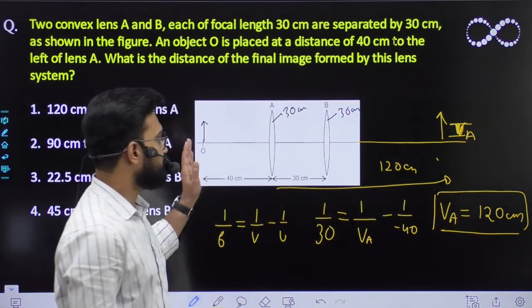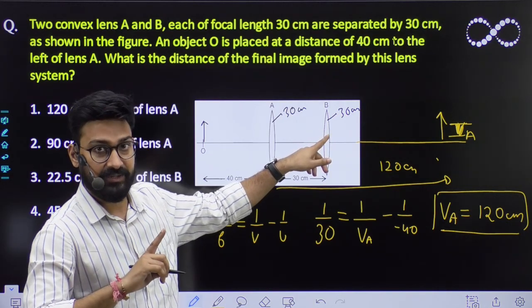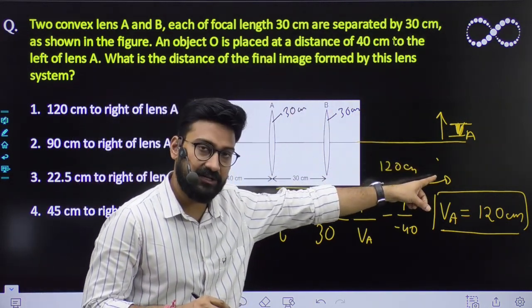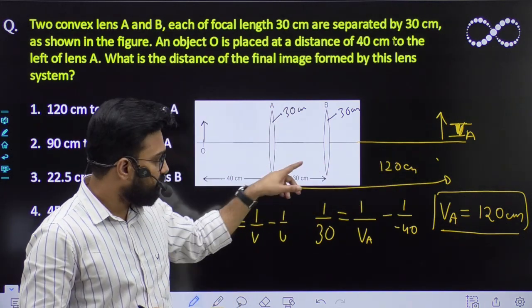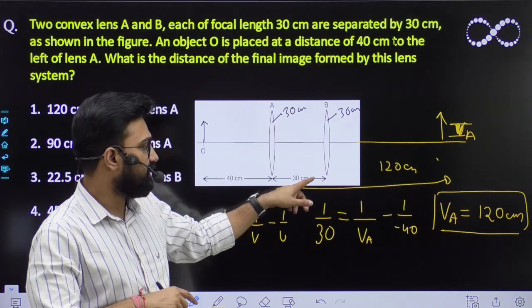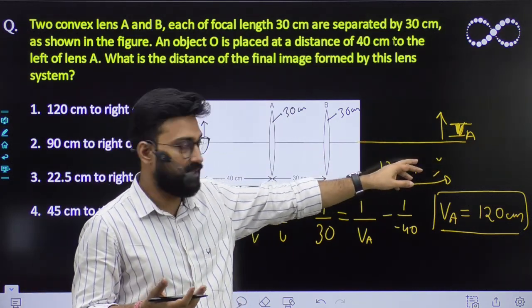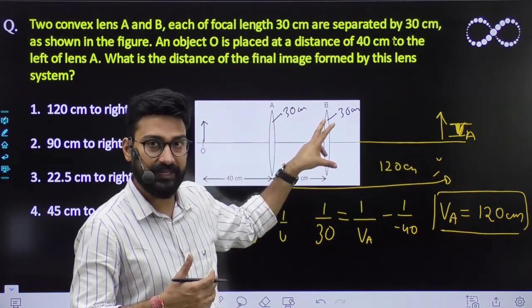ये image यहाँ form करता if lens B is not there, है ना. If lens B is not there, it would have formed the image at a distance of 120 centimeter from lens A. Okay, but since lens B is there, this image will behave like an object for lens B, है ना.